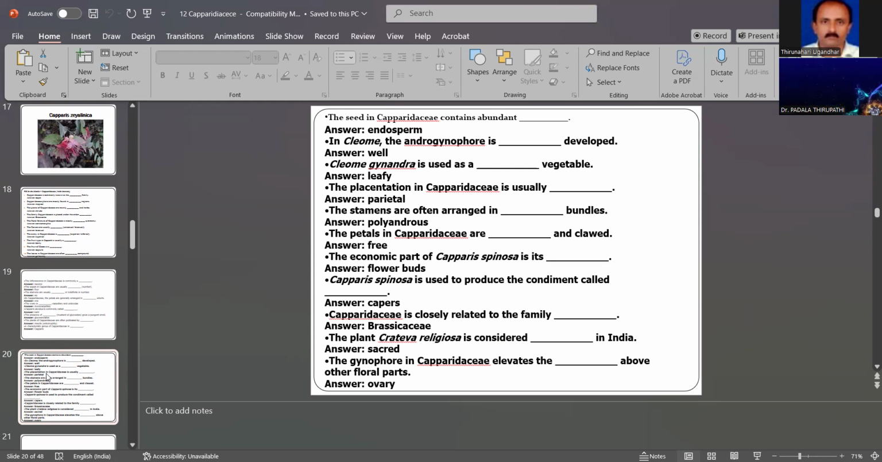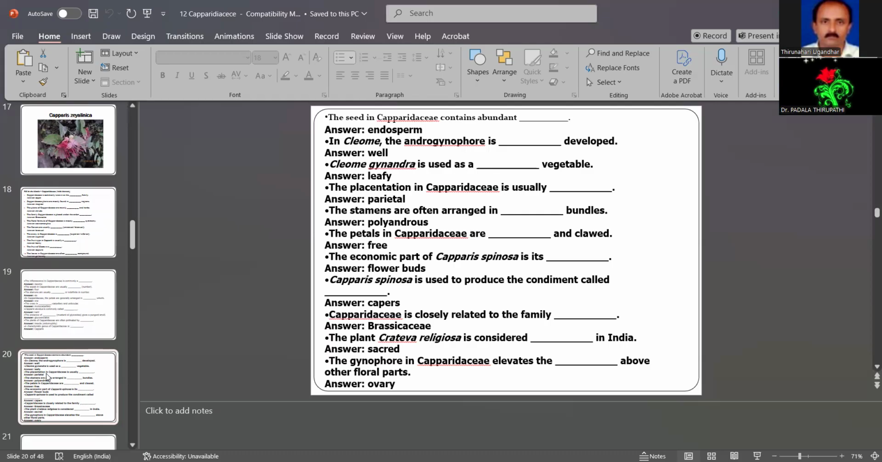The placentation in Capparidaceae is usually parietal. The stamens are often arranged polyandrously, meaning more than one whorl or in bundles. The petals in Capparidaceae are free. The economic part of Capparis spinosa is the flower buds. Capparis spinosa is used to produce the condiment called capers.